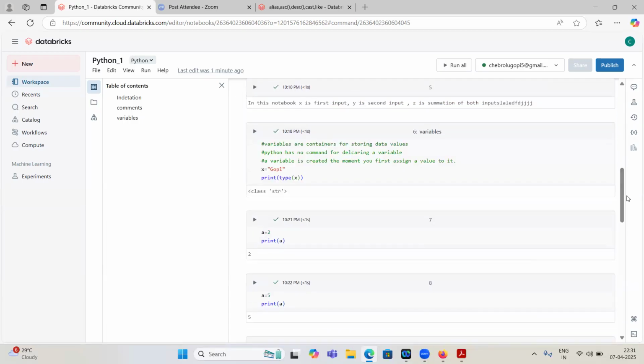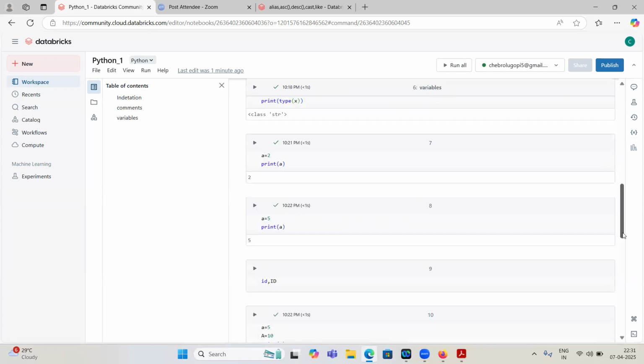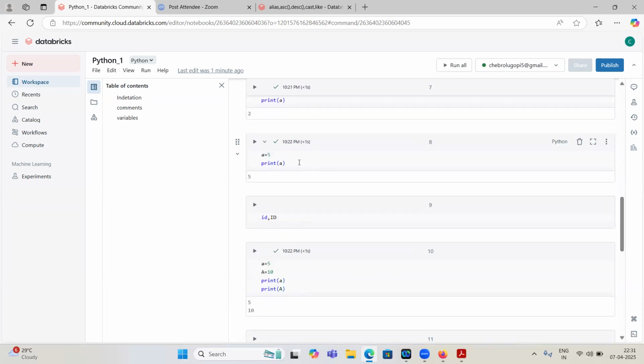And we have seen variables. We don't need to declare variables; whenever you assign some value to one, it is created. The data type is also inferred by Python itself. We don't need to forcefully declare the data type in Python. Also, it is case sensitive, and we can assign multiple times to the same variable, but it will store the most recent value only.